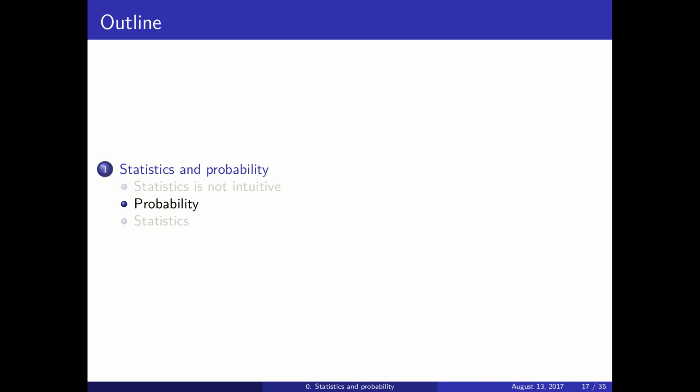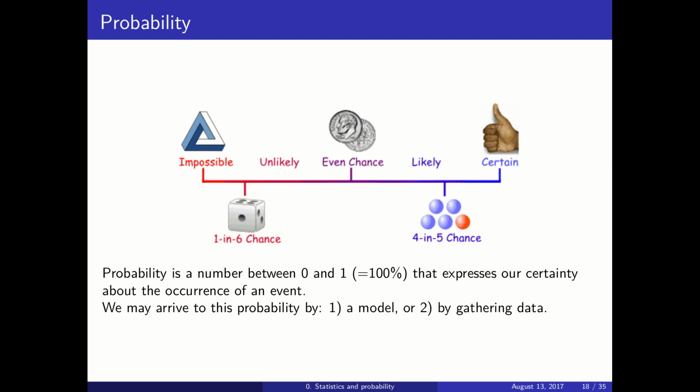In this video we will review the concept of probability. Probability is at the core of all statistical reasoning, so let's see how probabilities are computed and what they mean. Probability is a number between 0 and 1, sometimes expressed as a percentage from 0 to 100, that expresses our certainty about the occurrence of an event.